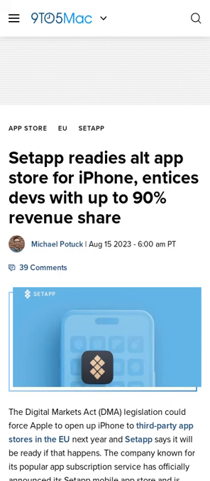Apple could be forced to open up iOS to third-party app stores in the EU next year. Setapp has officially announced its mobile app store and is now taking applications from developers. It is offering developers access to a dedicated community of users, seamless onboarding, and the ability to offload commerce and distribution. Developers have the potential to earn up to 90% of revenue from user fees per month.